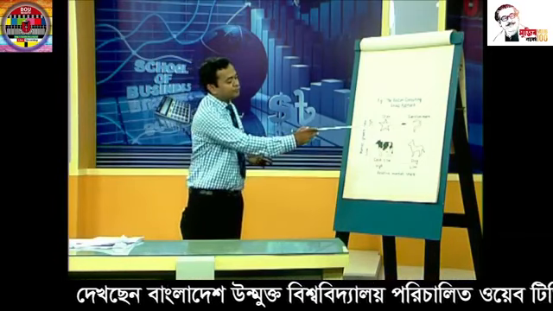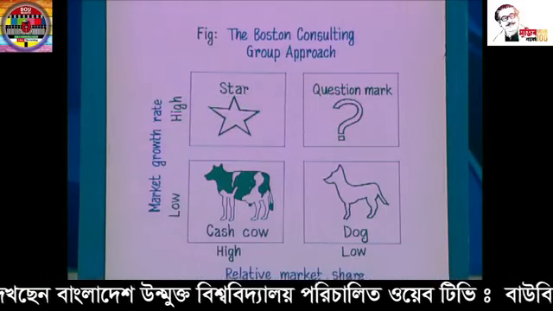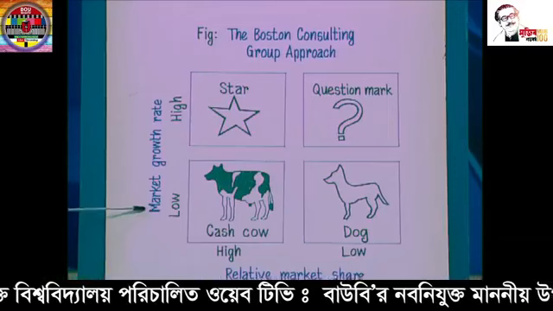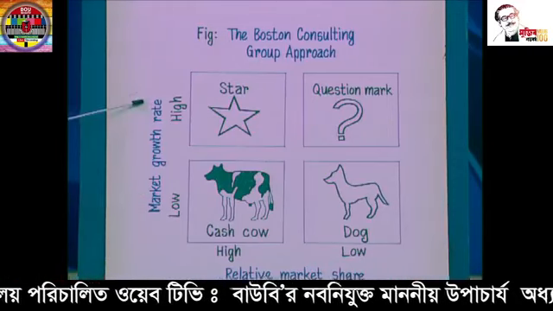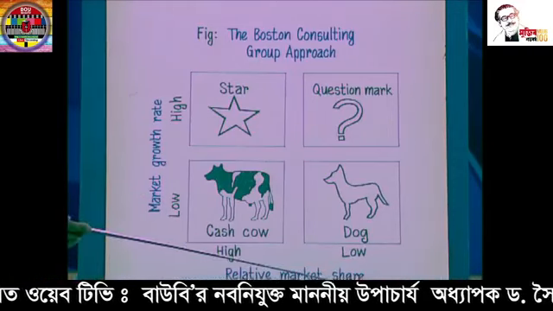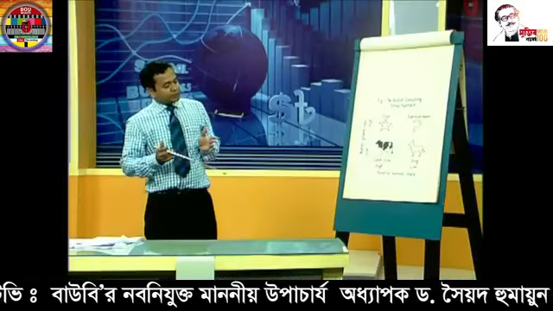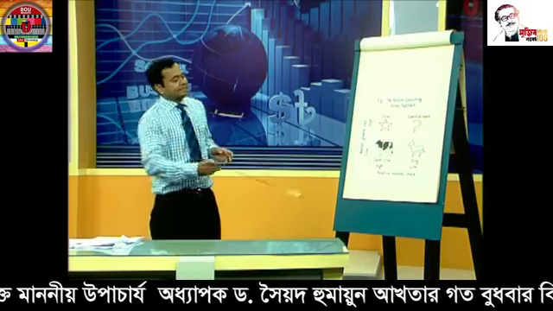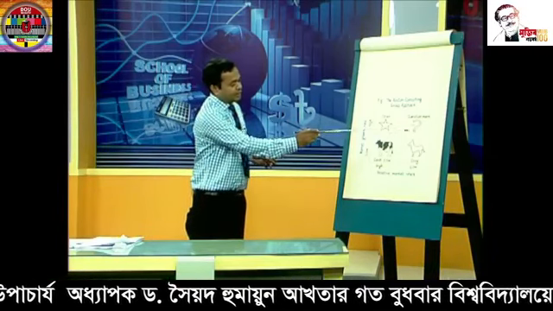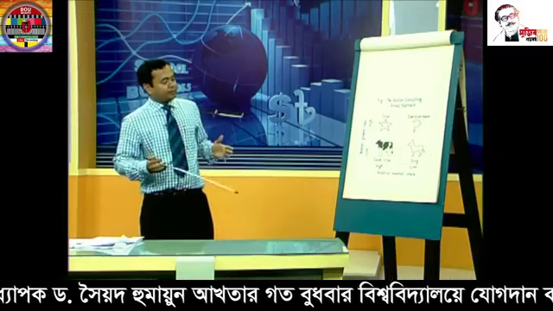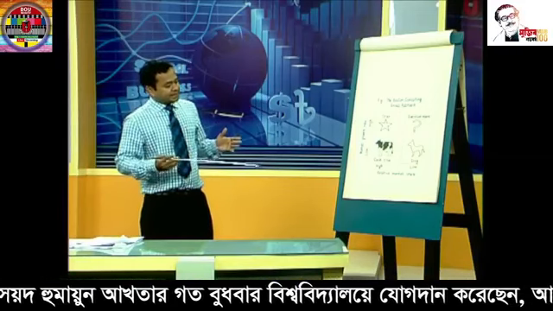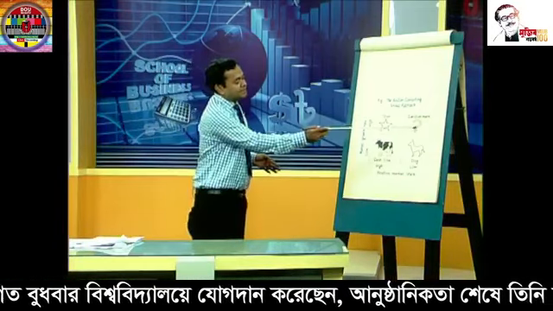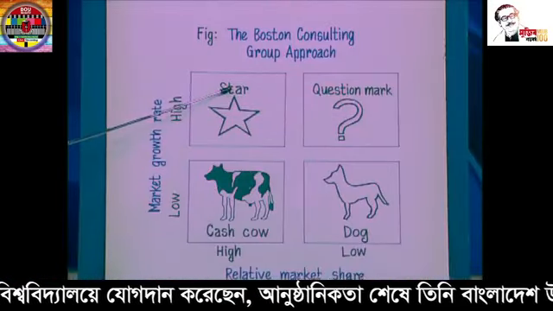And the third business portfolio is question marks. Question marks have a high market growth rate and low relative market share. The company has to invest more money to sustain such types of business portfolio. If the company can improve the marketing strategy and invest more money, then the question marks can be turned into stars.